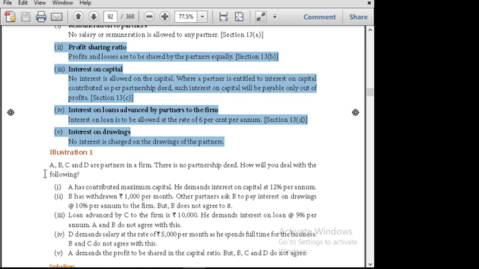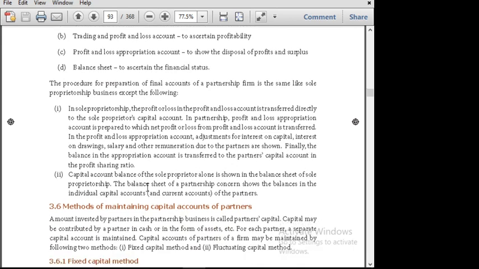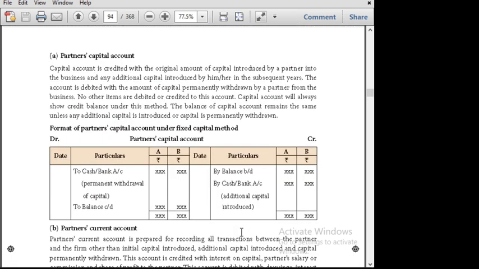Then you start doing illustration number 1 in the black pen. Next start doing exercise number 1. Next, write the heading as fixed capital method. Under that it is divided: A, partners capital account; B, partners current account. Then you write the format.